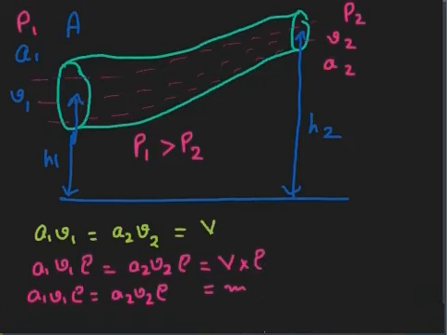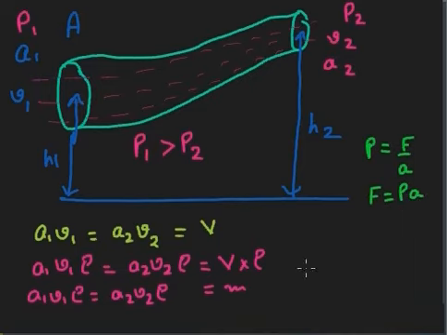Now what we will do, we will find the expression for the force at the end A. Since we know the formula pressure is equal to force upon area, we can write force is equal to pressure into area.